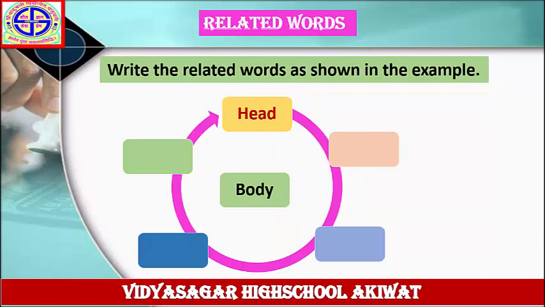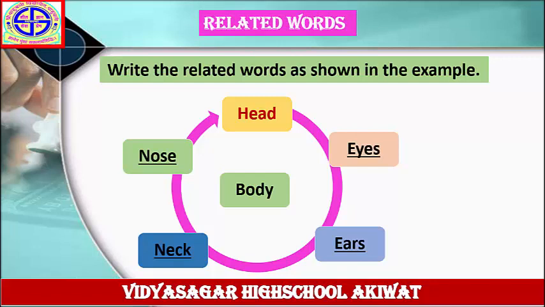Write the related words as shown in the example. The word is given here, body, and the answer is given here, head. Means you have to write the words which are related to the word body. One example is given here, head. Write down the related words. The answer is